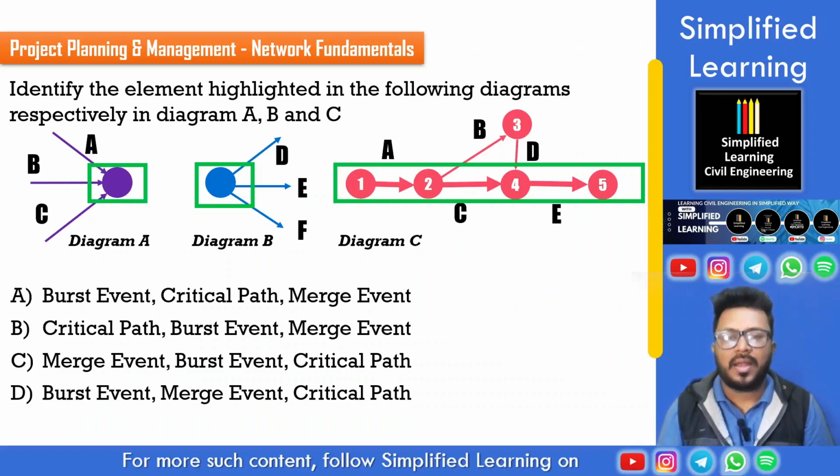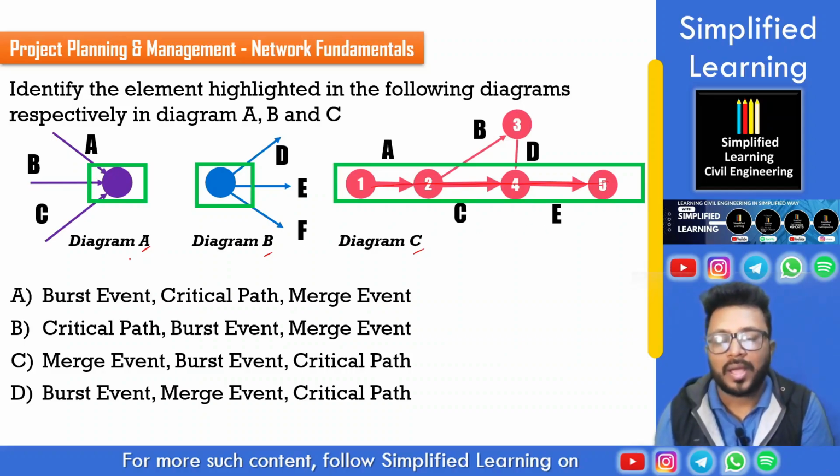Then, identify the elements highlighted in the following diagrams, respectively in diagrams A, B, and C. All right, diagram A is there, B is there, and C is there. Diagram C is the easy one because the thick line part shows what? It is nothing but the critical path. All right. Then let's go to diagrams A and B.